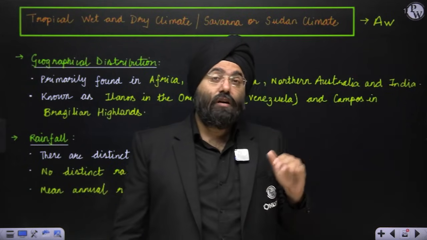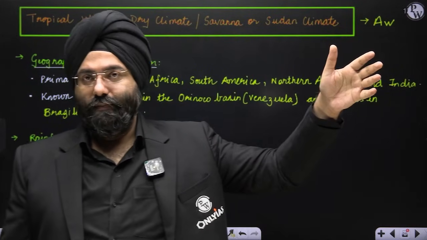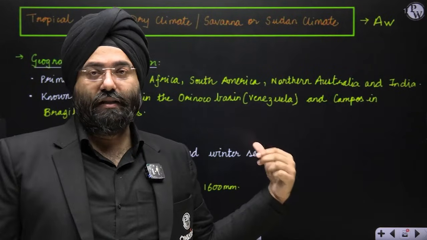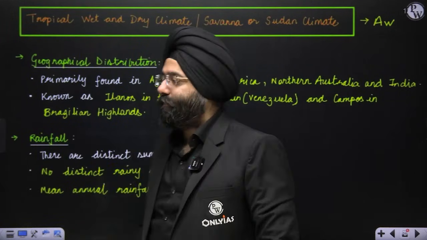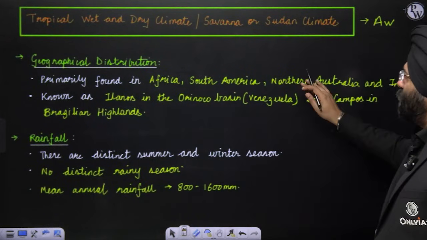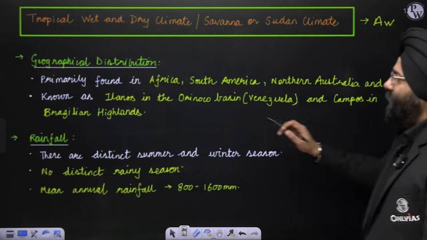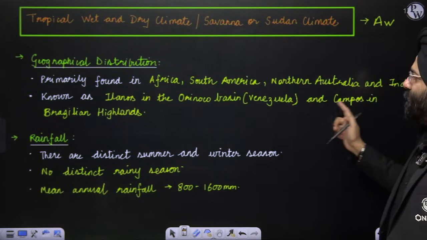When we are talking about steppes, those are basically temperate grasslands. These are tropical grasslands. You can be asked questions on these also. Clear? Now see, geographical distribution: Africa, South America, North Australia and India. It is known as Llanos in the Orinoco Basin, Venezuela, and Campos in the Brazilian highland.